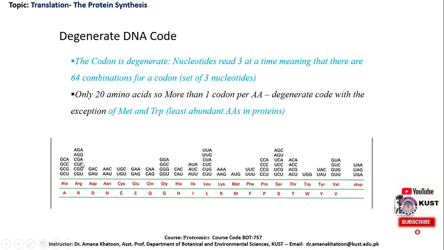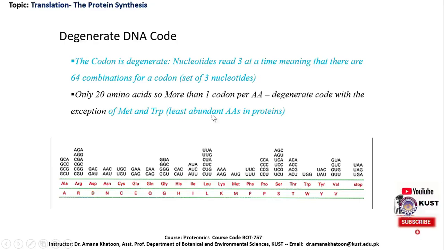For example, here we can see these are 4 genetic codes, including GCU, GCG, GCC, and GCA. All these 4 genetic codes are coding for alanine. And again, these are the 6 codons. All these 6 codons are coding for arginine. However, few exceptions are there, that are methionine and tryptophan.